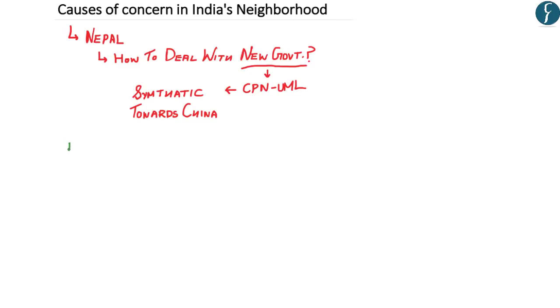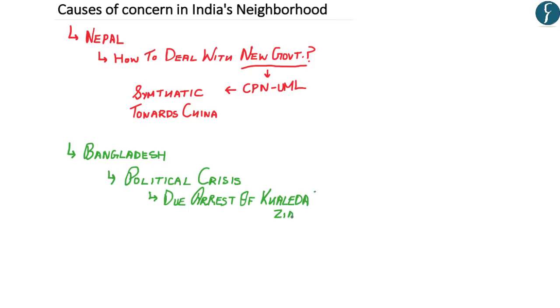Now, the second cause of concern that the author highlights is in Bangladesh. Now, as you might know, the former Prime Minister and the biggest opposition leader, Khalida Zia, has been arrested in Bangladesh, and this has led to a political crisis. And therefore, according to the author, India needs to contemplate the prospect of prolonged unrest and possible violence that might occur in Bangladesh, and especially in the upcoming elections later this year or in early 2019 that would occur in Bangladesh.